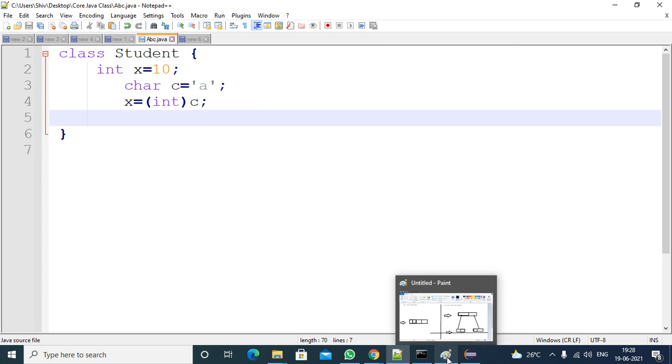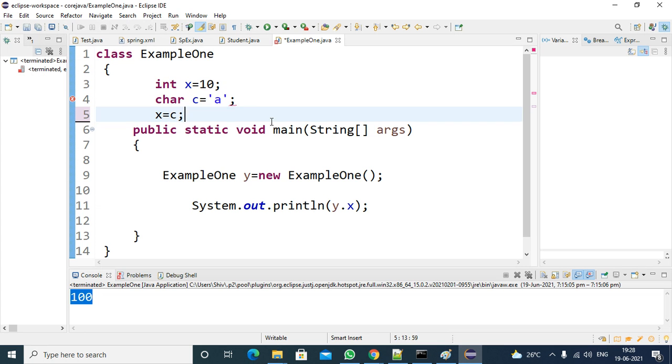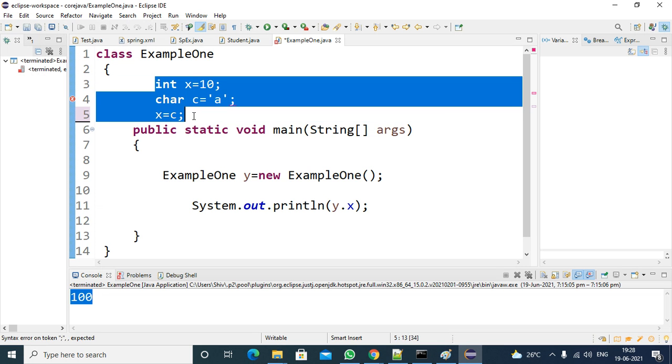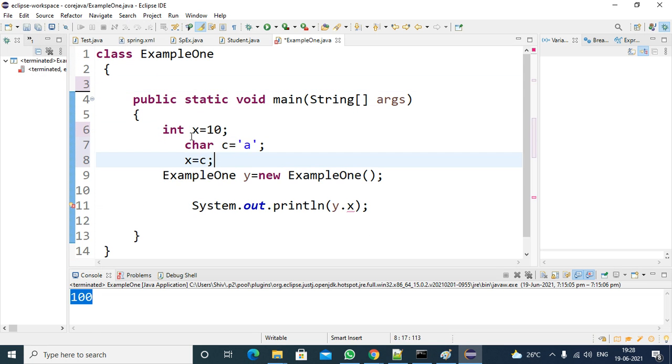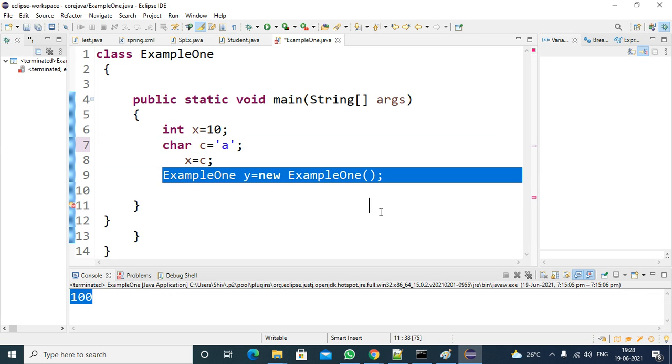See, if you write here, you are not facing any error. But all these things are not required. So forget about this.